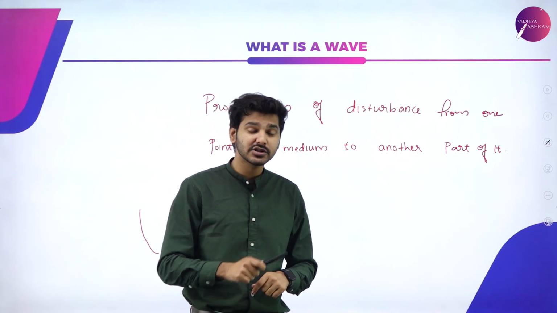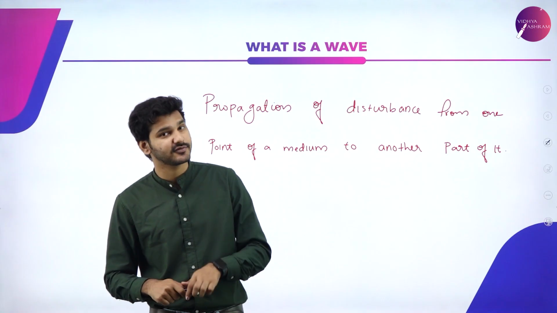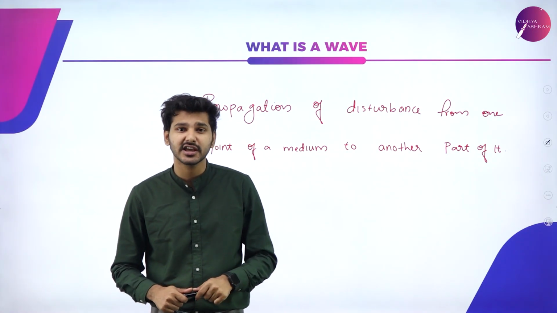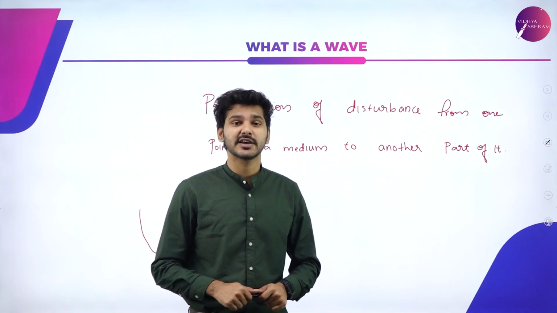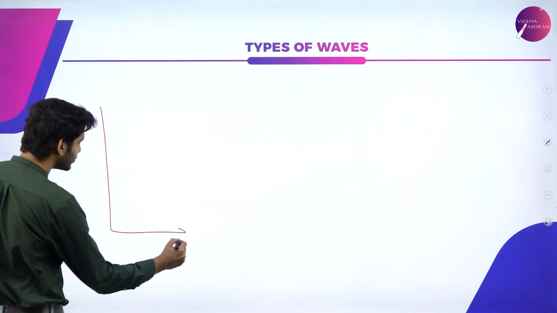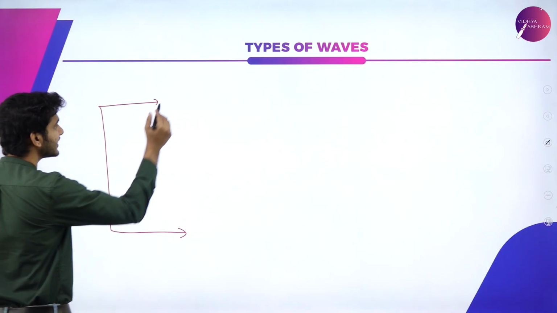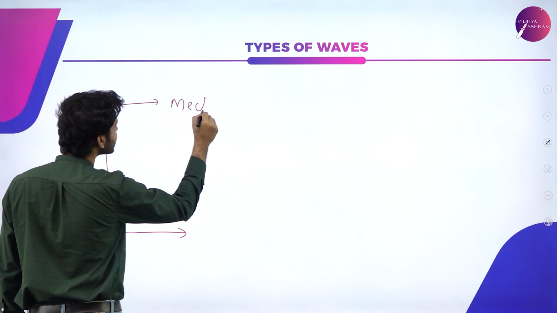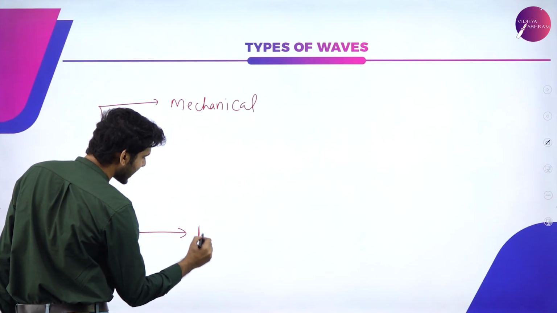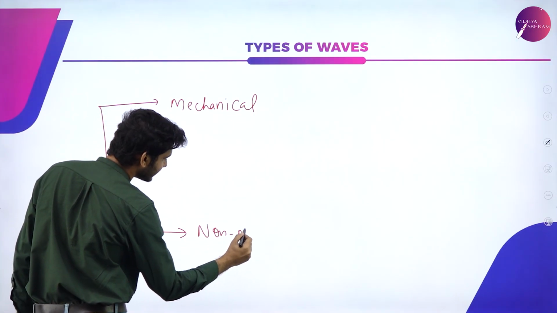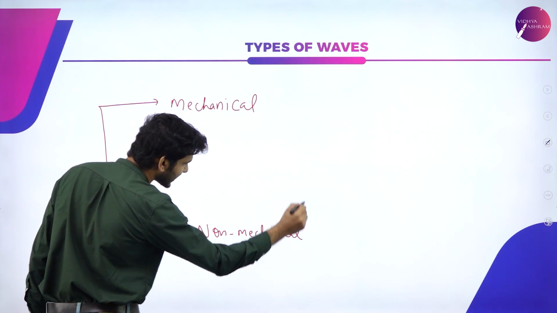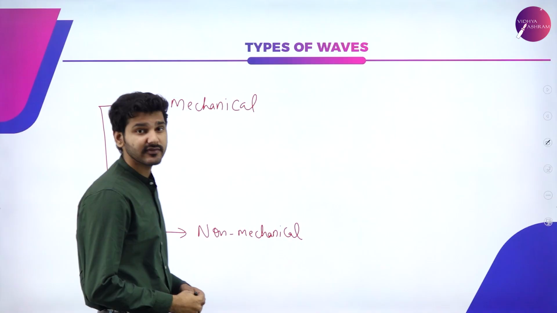But for that, we need to identify what are the types of waves first. So a wave is nothing but a disturbance that is propagating through space and time. Now let's see what are the various types of waves. So again, a wave can be classified into two main categories. That is mechanical waves and non-mechanical waves. So what is this mechanical and non-mechanical waves?